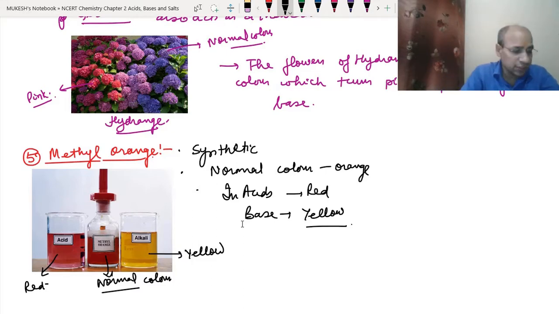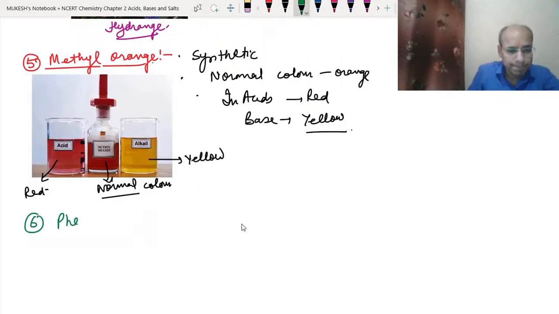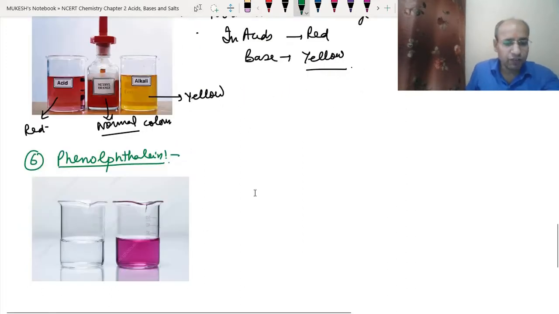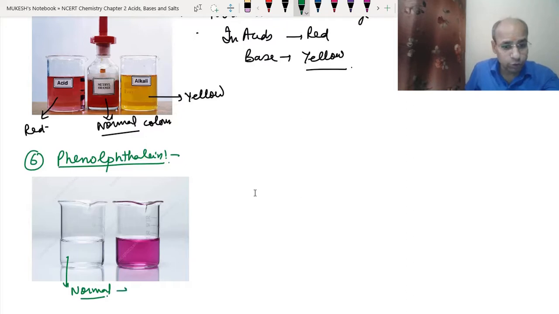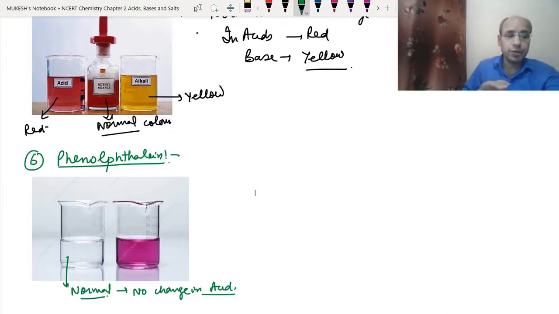Now the sixth one is phenolphthalein. See, this is the phenolphthalein. This is the natural color, or you can say the normal color of phenolphthalein. If we put the phenolphthalein into the acid, there will be no change in the color.